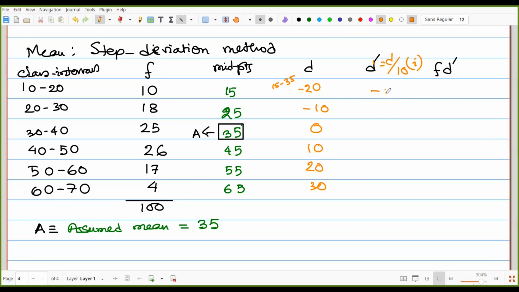So minus 2, minus 1, 0, 1, 2, 3. So f d dash means multiply f with that one. So minus 20, minus 18, 0, 26, 34, final one 12. And the summation of f d dash, we are getting after calculation, total 34.